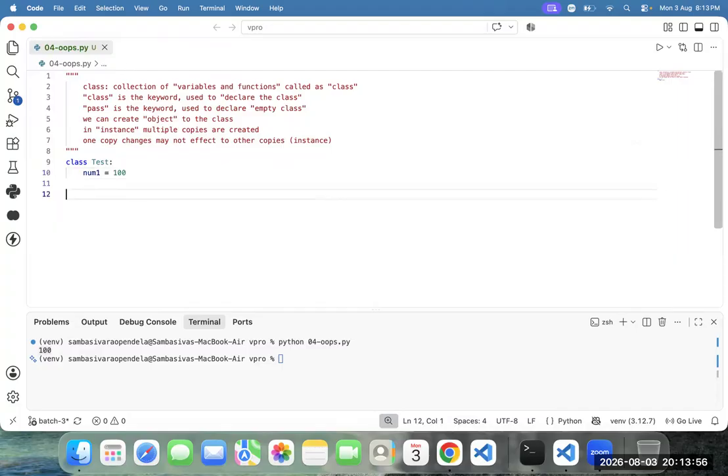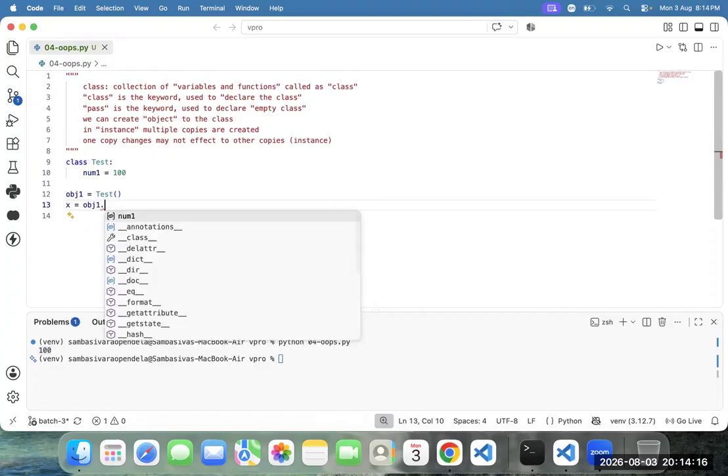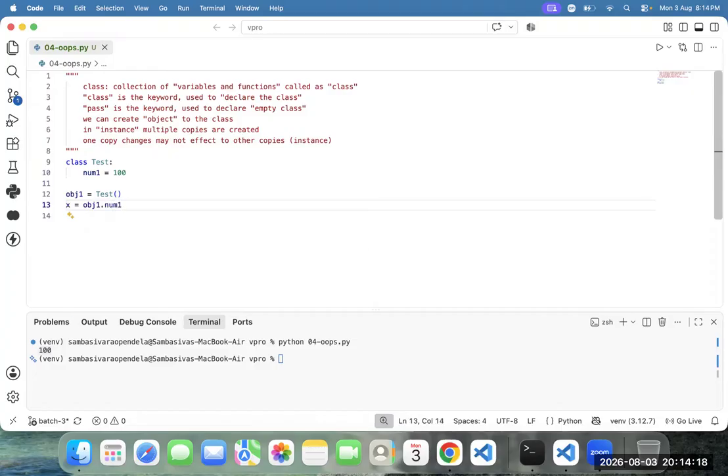How to get the memory location? obj1 equal to test. Automatically we get the object. Inside the object we have the num1, or not? How to get that num1? X equal to obj1 dot num1.